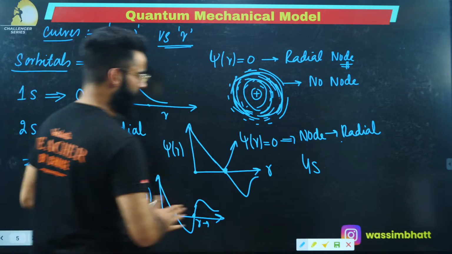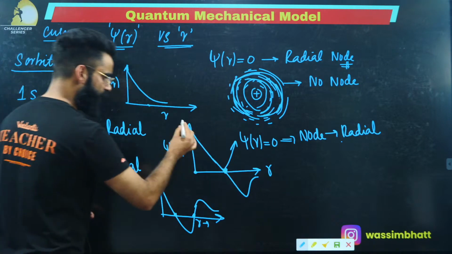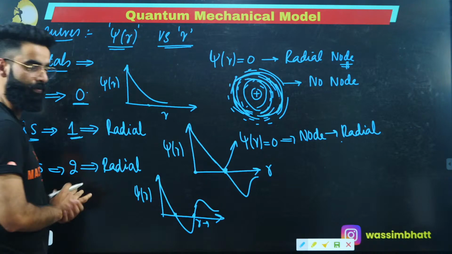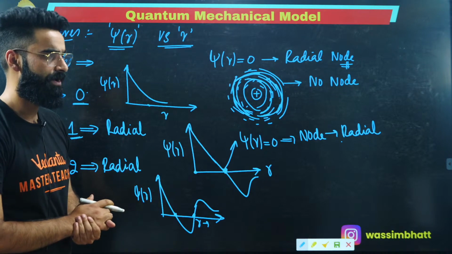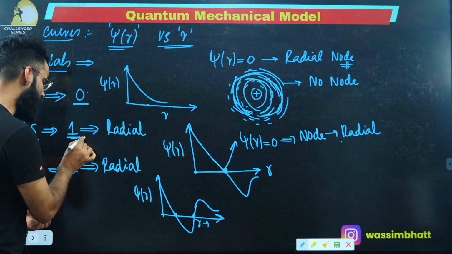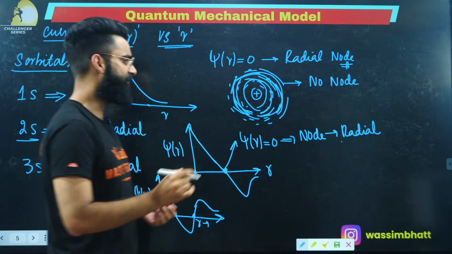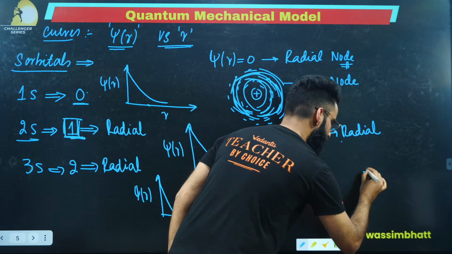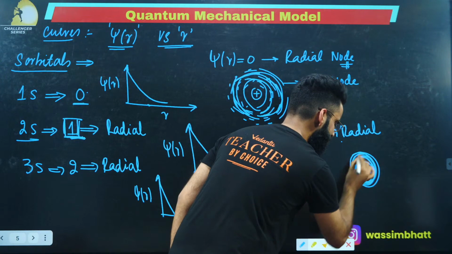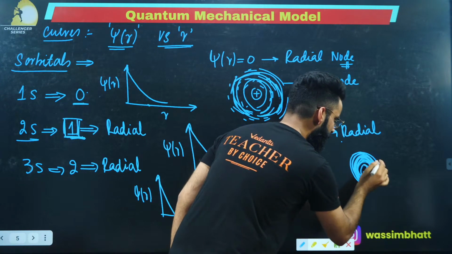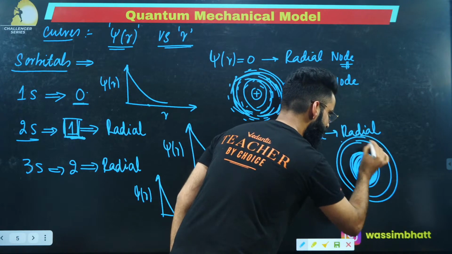But before plotting a curve for 4s, let me tell you one important thing now. See, I made a curve for 2s, right? In case of 2s, there is one radial node, right? How do we picturize this 2s? In case of 2s, there is one region around the nucleus where the probability of finding the electron will be 0, right? See guys, if I have to plot the 2s, this is the nucleus, this is the electron density, for example. Now after this, there'll be one region where the electron density will be 0, and after that electron density will be again there, right? Like this.